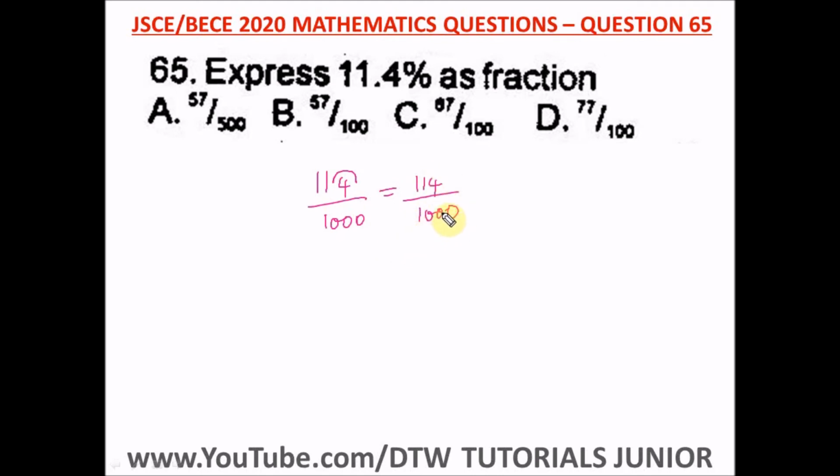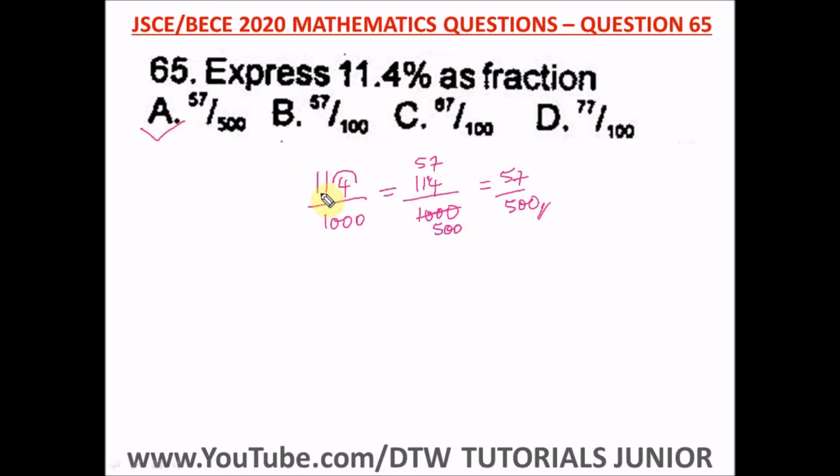Now we can reduce this. 2 can go in 1000 and also go in 114. How many times will it go in 114? Let's see. 2 in 10, 5, remainder 1 to this 4 here, that's 14. 2 in 14, that's 7. And 2 in 1000 is definitely 500. So we have left 57 over 500. Can anything else go? Can 3 go? No other number can go between 57 and 500. So this is our final answer to express this as a fraction, and our right option here is option A.